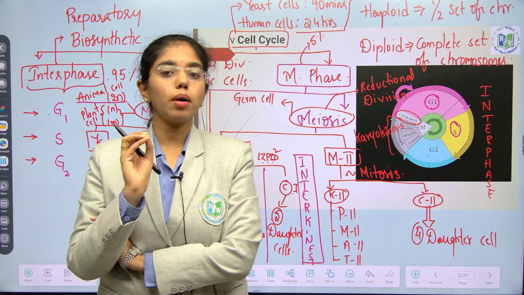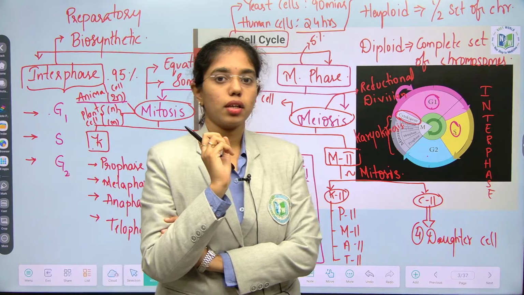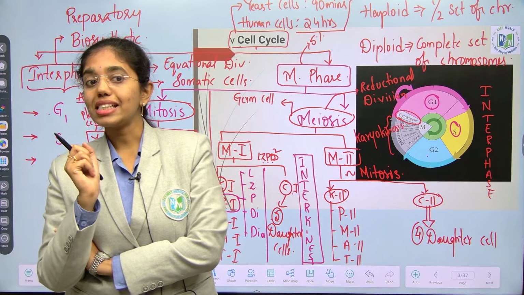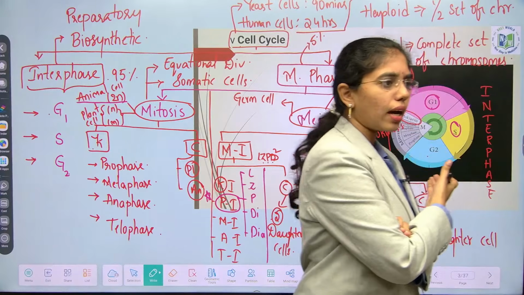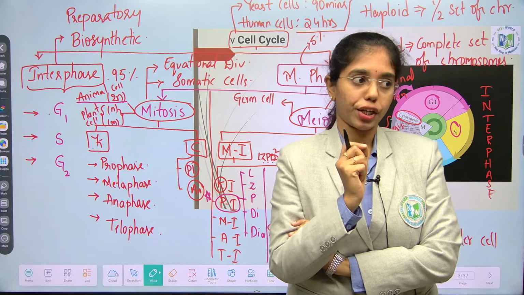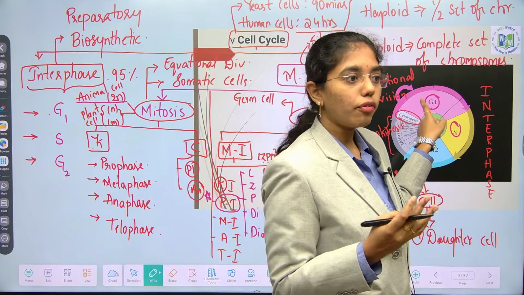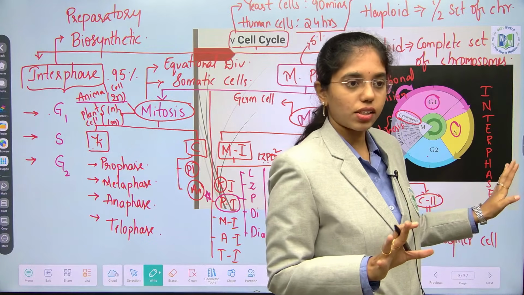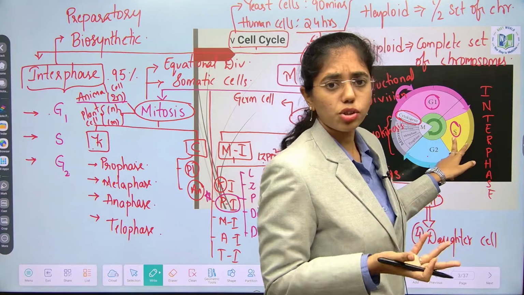Next, semi-autonomous organelles are duplicated in G2 phase. Next, centriole duplication. Histone protein synthesis. Tubulin protein synthesis. Golgi bodies duplication. Now, everything is being synthesized. Do you think they are machines and they will work properly all the time? No. Errors happen there also, which has to be checked properly, whether it is happening properly or not. If not, for example, in place of 2 mitochondria, 4 mitochondria are synthesized. Extreme energy is produced, not required for the cell. Extras not required for the cell. If there is, for example, an error in genome duplication, it has to be corrected.